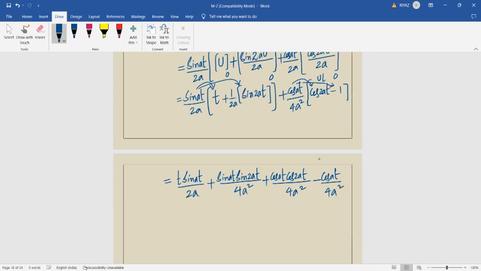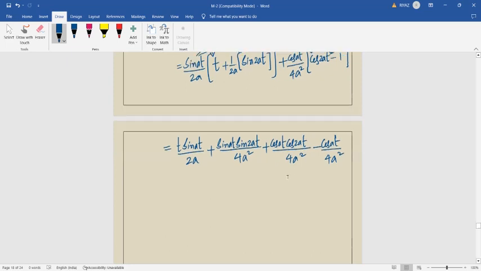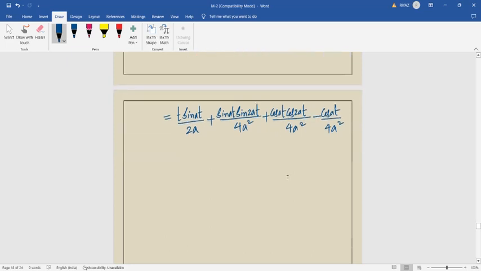Now from the second and third term only, we have to take 4a square common. Be careful. So this is equal to t sin at by 2a plus 1 by 4a square. I want to take common from the second and third term.